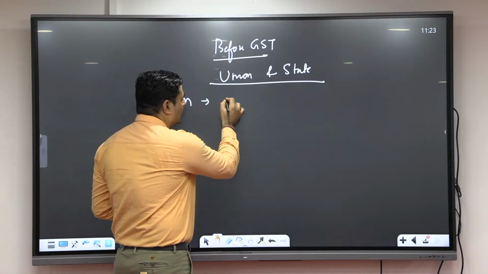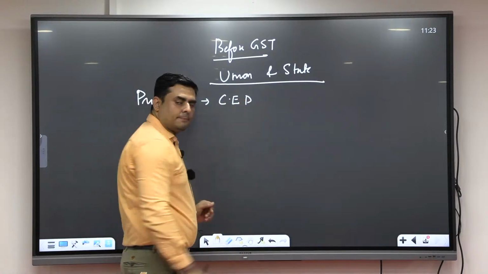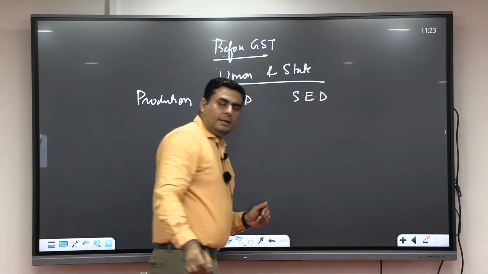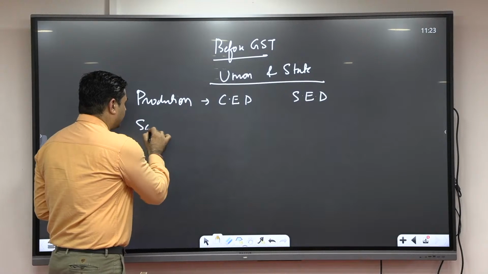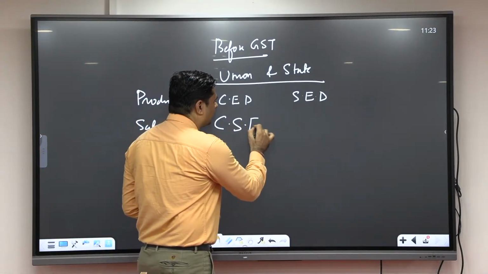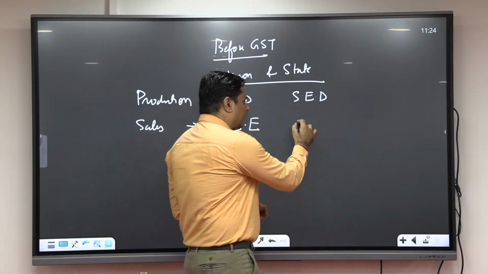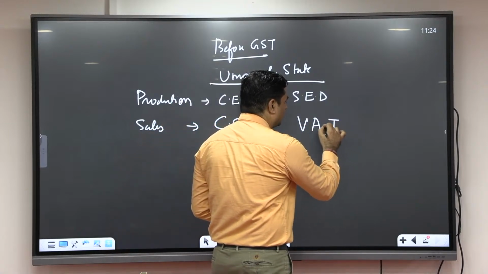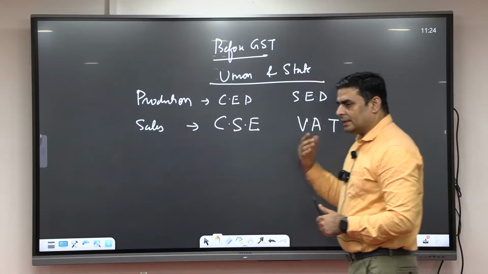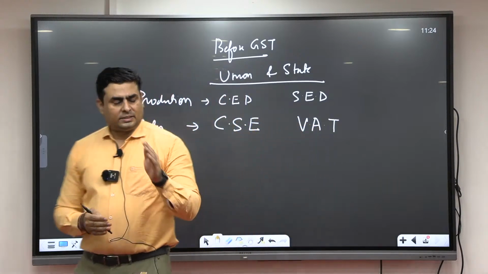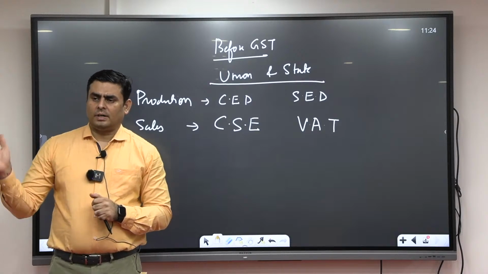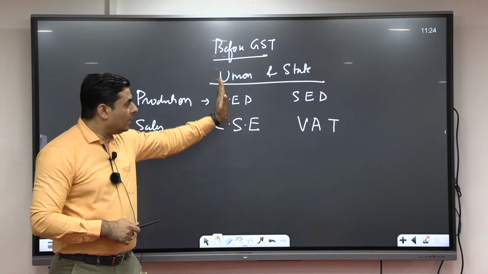So the union applies central excise duty. Fine. State can apply what? State excise duty. Similarly, on sales, there will be central sales tax. Fine. And in the state, it is value added tax, VAT. Fine. So in this way, on production and sale, two taxes are there. Apart from that, there are many other taxes which may be applied by the union as well as the state.